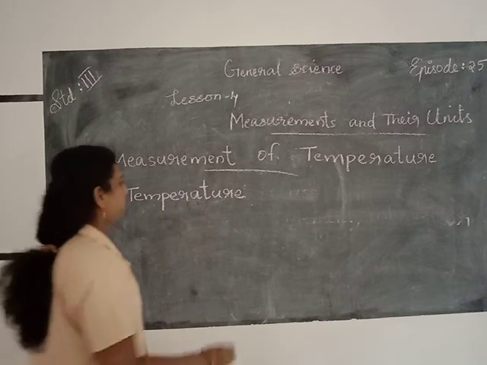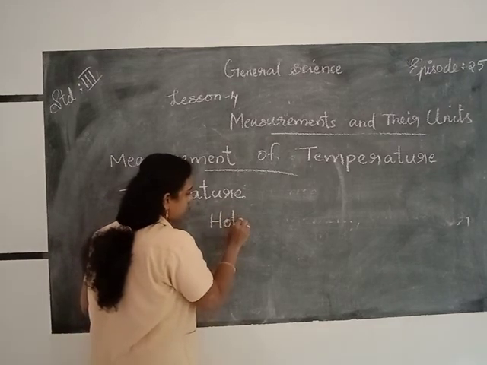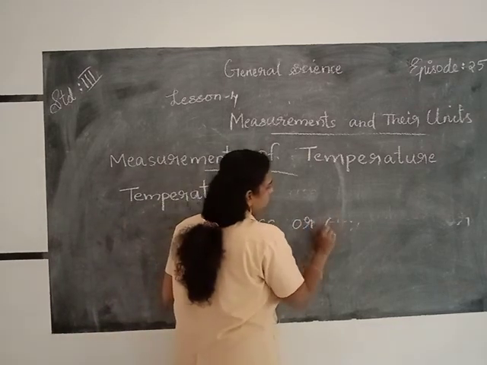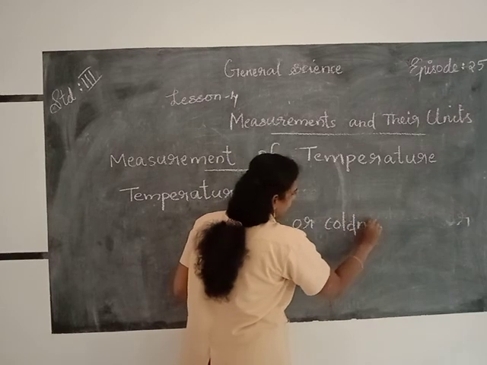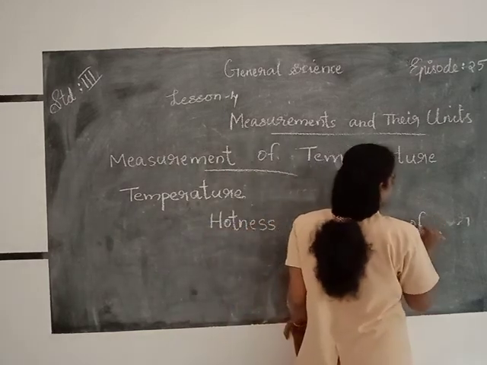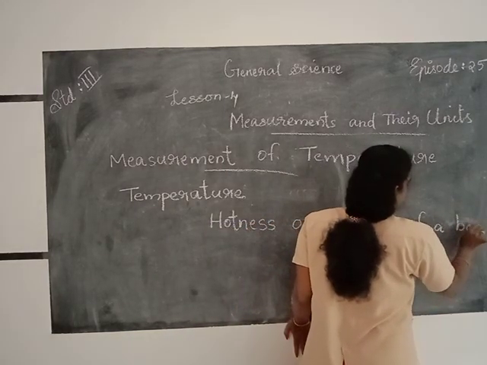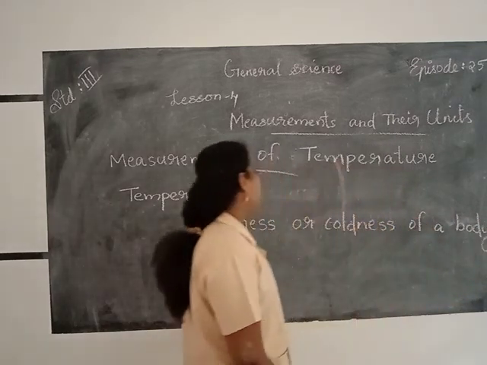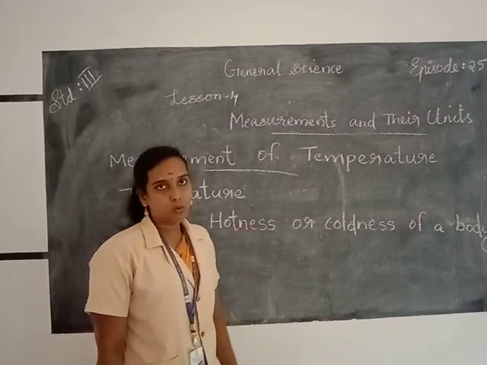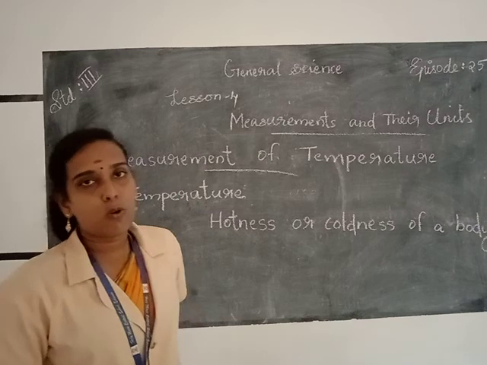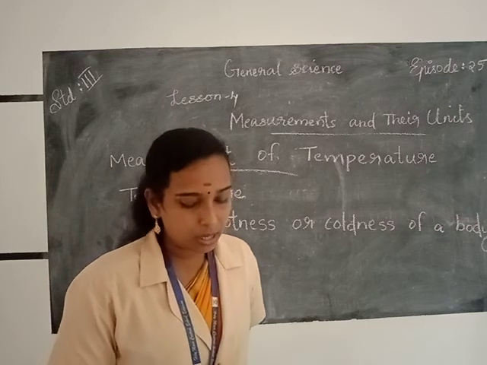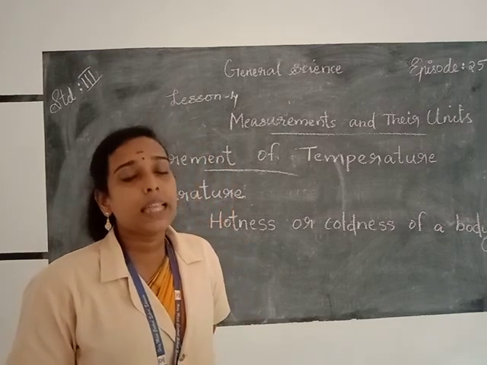Hotness, H-O-T-N-E-S-S, hotness or coldness, C-O-L-D-N-E-S-S, coldness of a body. B-O-D-Y, body. The hotness or coldness of a body is called temperature. And we can measure our body temperature by using an instrument called a thermometer.